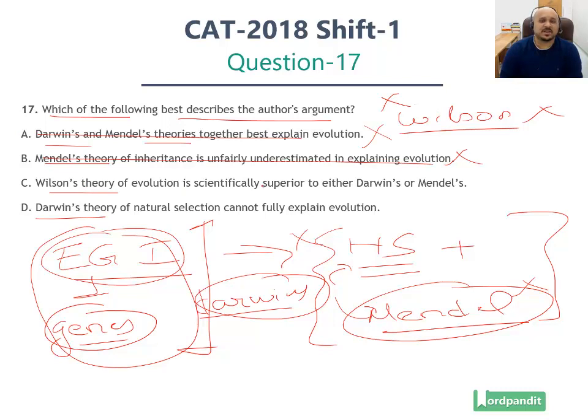Wilson's theory of evolution is scientifically superior to either Darwin's or Mendel's. In fact, he discards Wilson's theories as well. There is no superiority. Each of these options is ruled out. Darwin's theory of natural selection cannot fully explain evolution. Perfectly fits in. You can actually add Wilson's and Mendel's theories also don't fully explain evolution. Hence, this is the valid answer choice. Option number D is the correct answer.